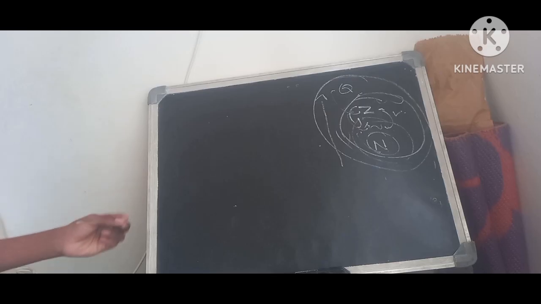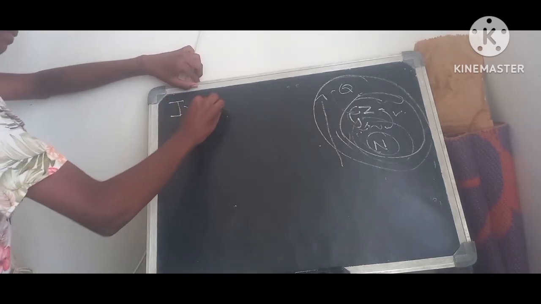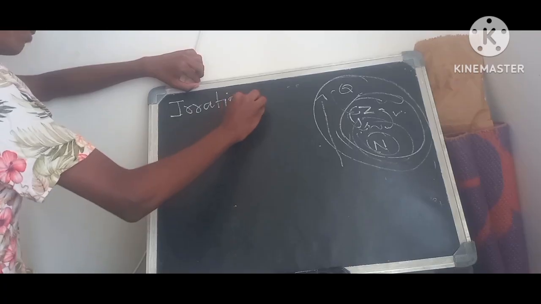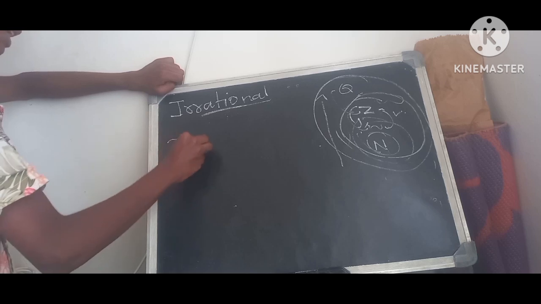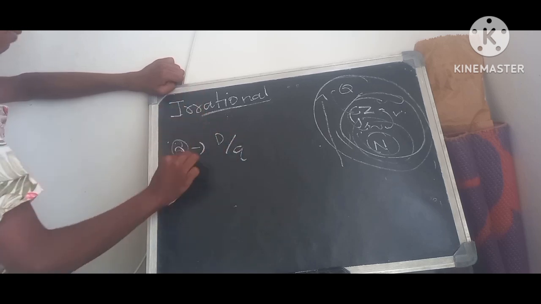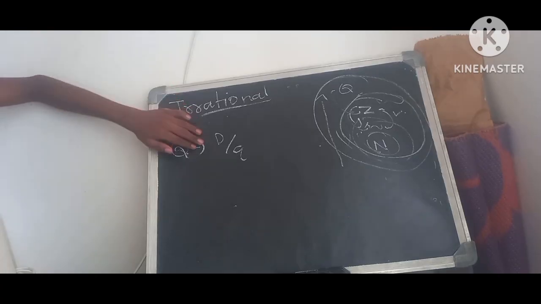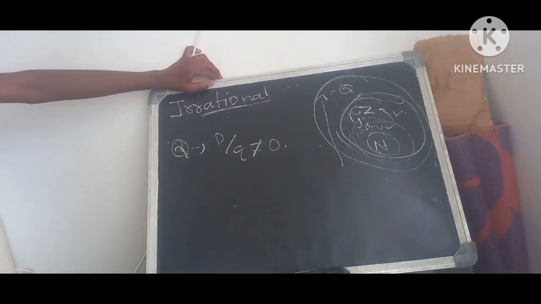Now we also have another set of numbers which we call irrational numbers. So what do you mean by irrational numbers? First, what do you mean by rational numbers? Recall that. It can be written in the form of p by q. So any rational number we can write in the form of p by q, where q is not equal to 0. That is the definition of rational numbers.